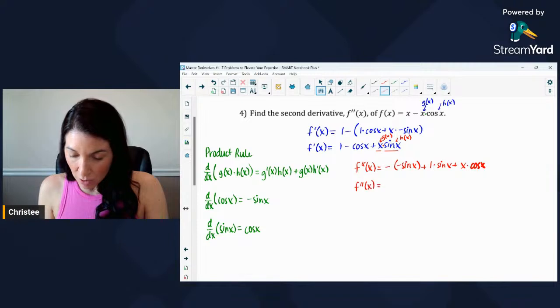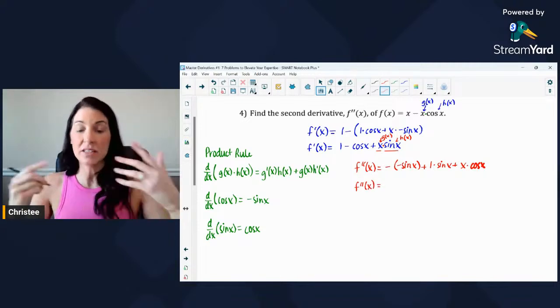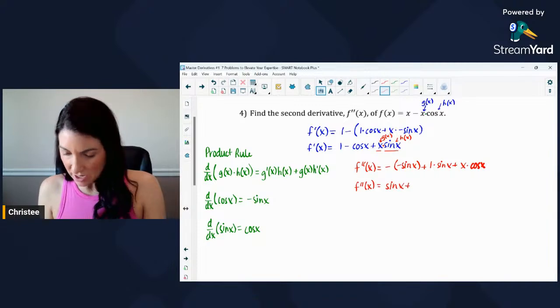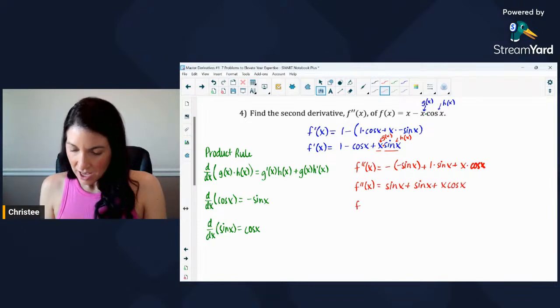F double prime of x, which is what we wanted to get to. I want to get to the second derivative. Negative of negative sine of x is going to be a positive sine of x, plus 1 times sine of x is just a sine of x. And I'm going to combine these like terms together. So f double prime of x, sine of x plus sine of x, we've got a good old 2 sine of x plus x cosine x. And I think that's it.